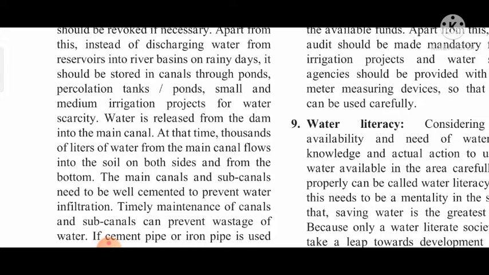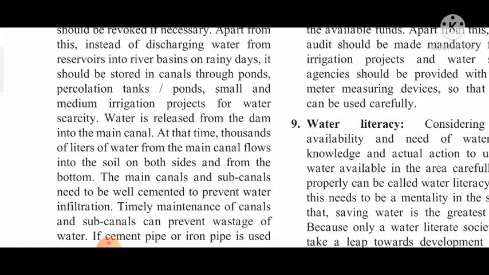Percolation tanks, ponds, small and medium irrigation projects for water scarcity. Percolation means the water which goes into the land. So such tanks help with water percolation. Thereafter we can make ponds, and small and medium irrigation projects also.